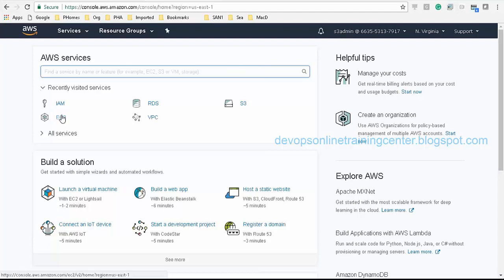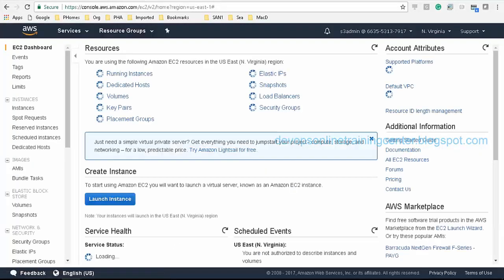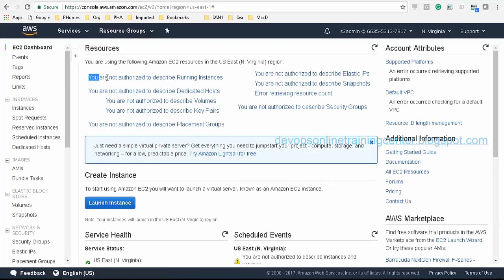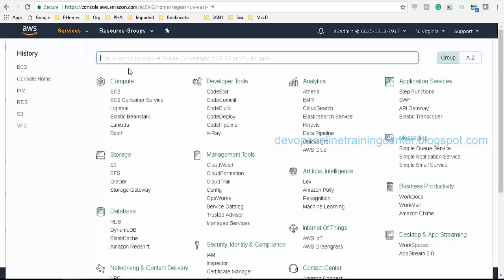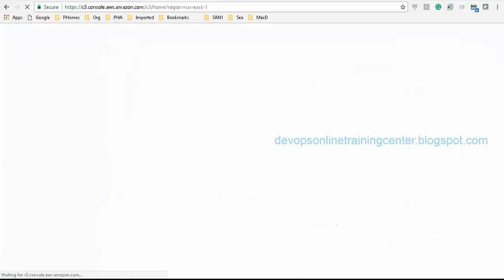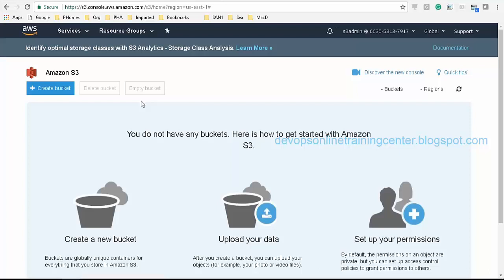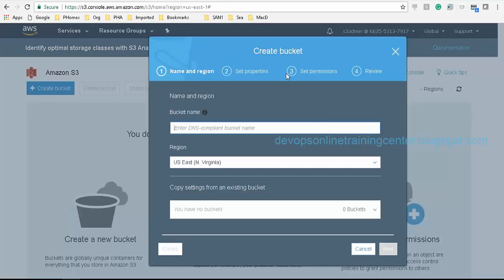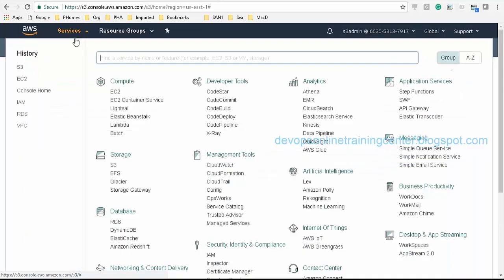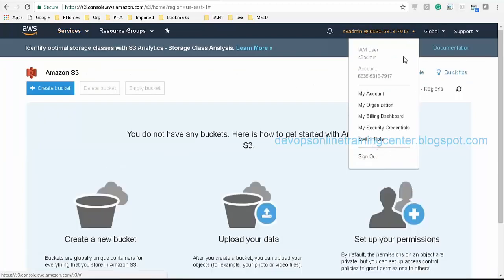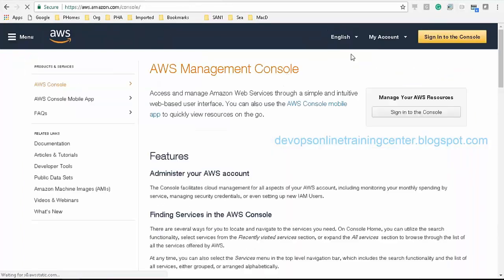Now if I try to go to EC2 and create EC2 instances, we'll get this error. We are not authorized to launch the instances or see the instances because we only have access to the S3 buckets. We can create S3 buckets now, but we cannot do anything else. Here we can create the S3 bucket because we have been given full access to S3, right? So let me try to see by logging in as the root user.